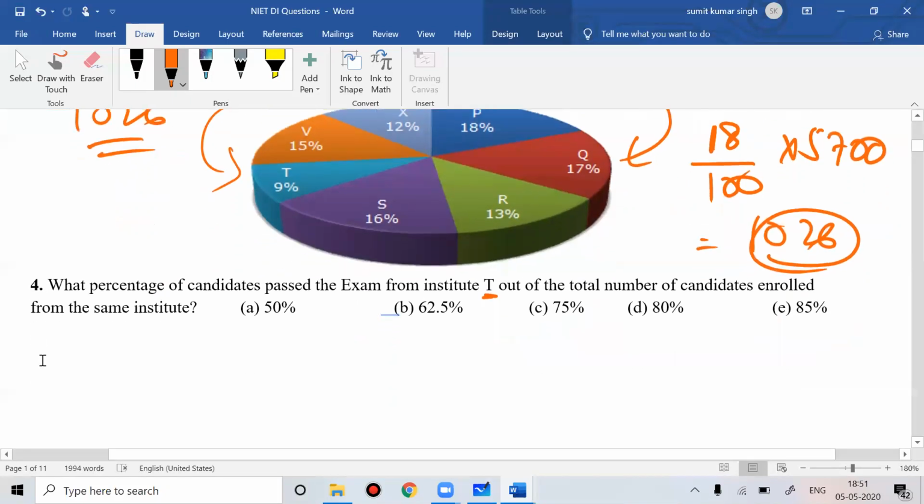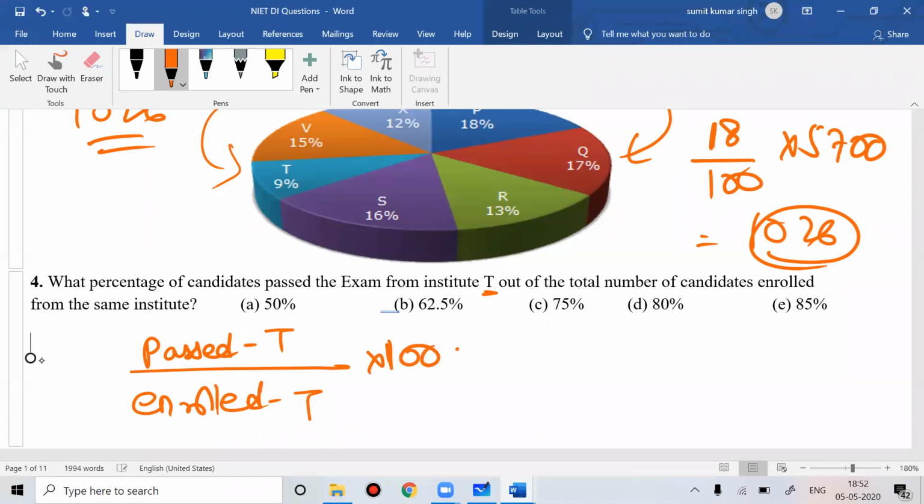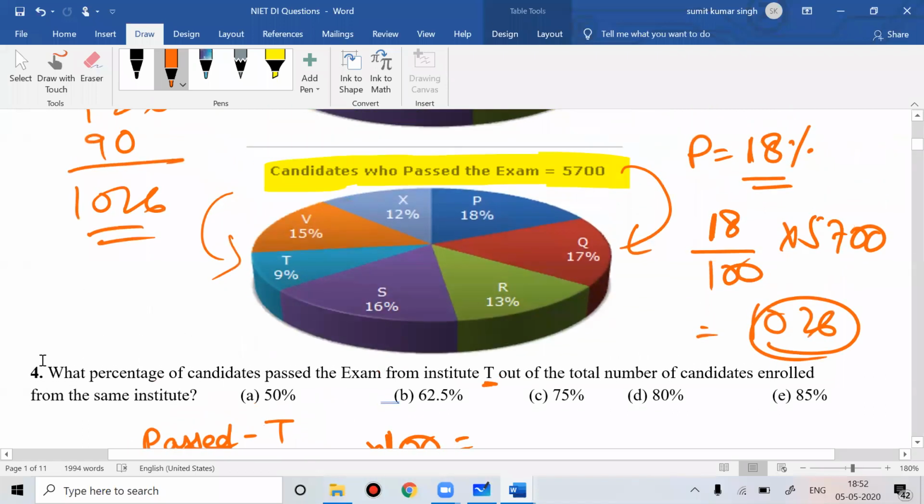So how much passed from institute T divided by how many enrolled from T, in terms of 100.